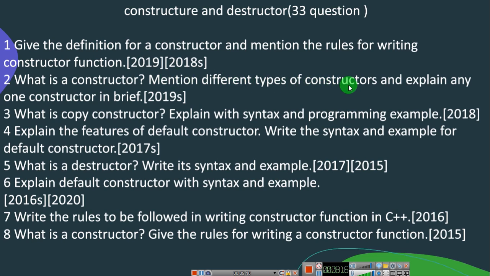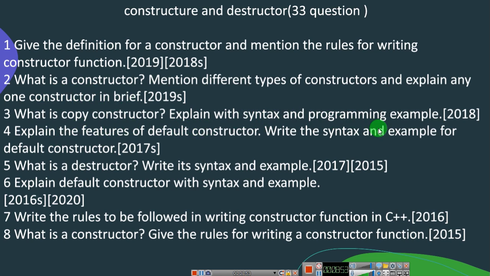So the next point you are going to mention all the constructors: 1, 2, 3, default constructor, parametric constructor, whatever the different types of constructor you have, that particular thing you are going to list out. Then any one you are going to explain, either it might be a default constructor or parametric constructor, whichever you know perfectly, that you are going to explain in this.